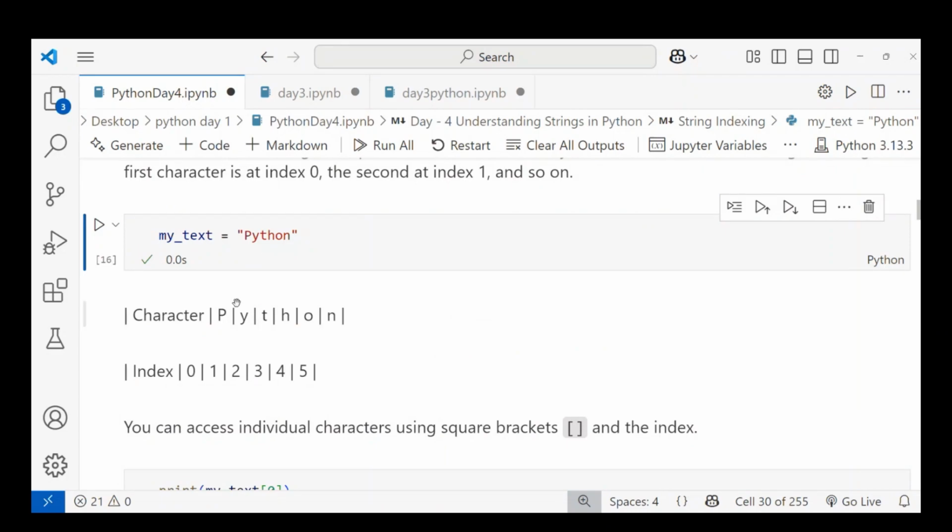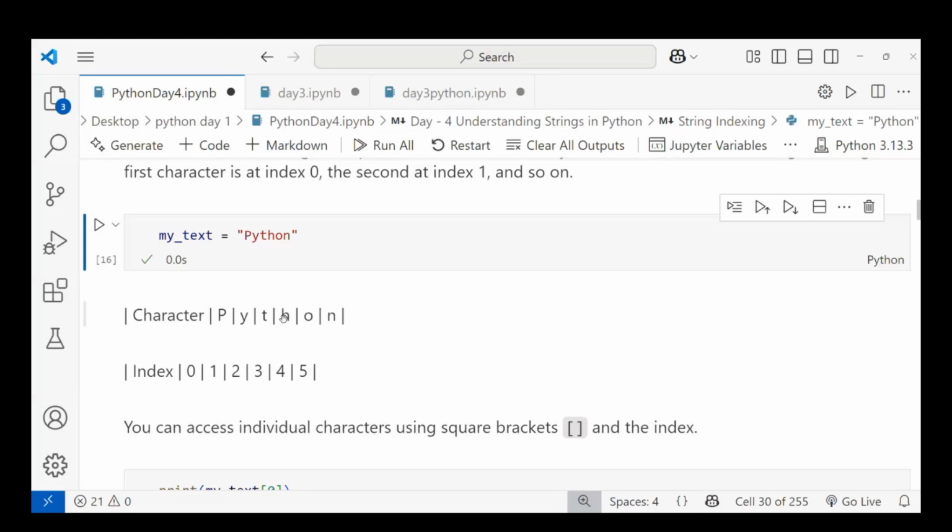I am giving an index number to each. For positive indexing, you always start with 0. 0 means P here, and Y means 1, T means 2, H means 3, O means 4, N means 5.